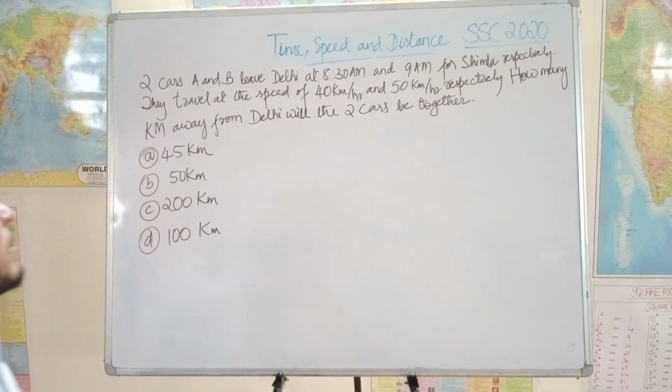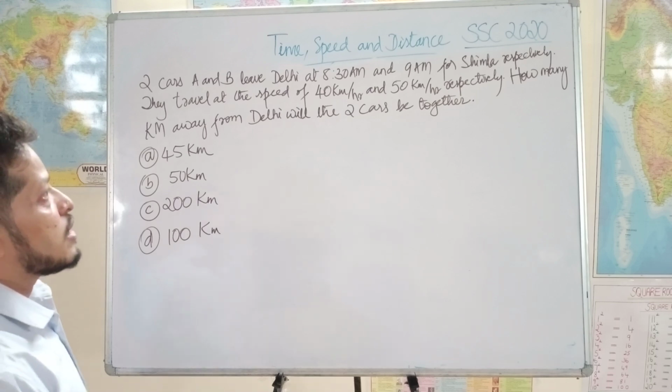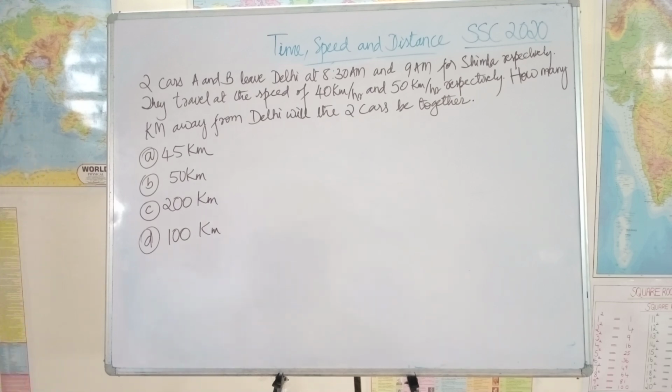Okay, we have another SSC 2020 question. Two cars A and B leave Delhi at 8:30 a.m. and 9 a.m. for Shimla respectively. They travel at a speed of 40 km per hour and 50 km per hour respectively. How many kilometers away from Delhi will the two cars be together?